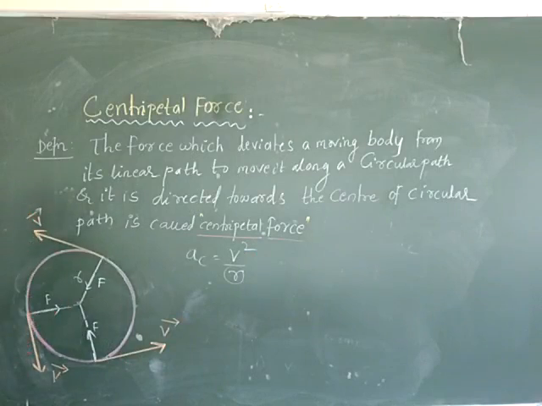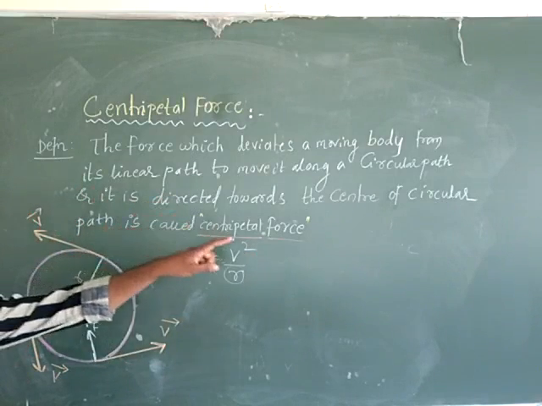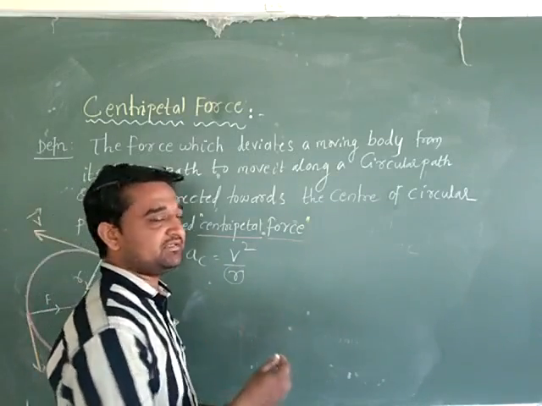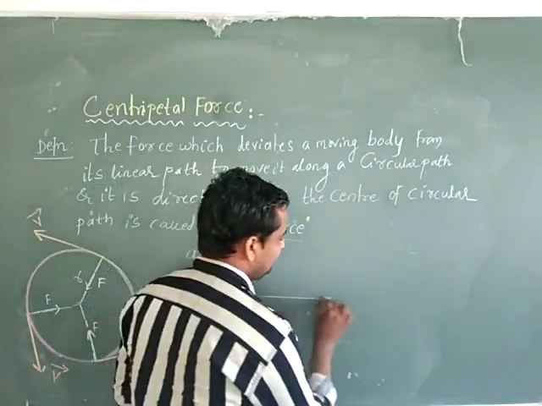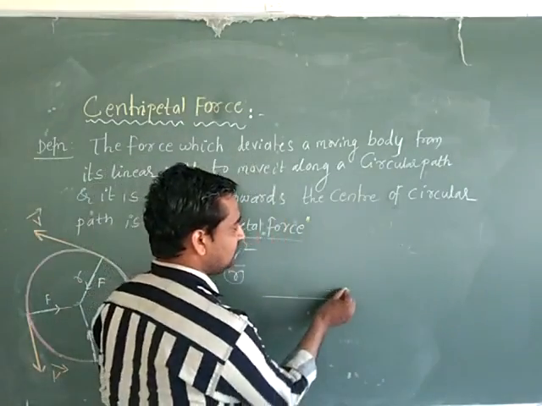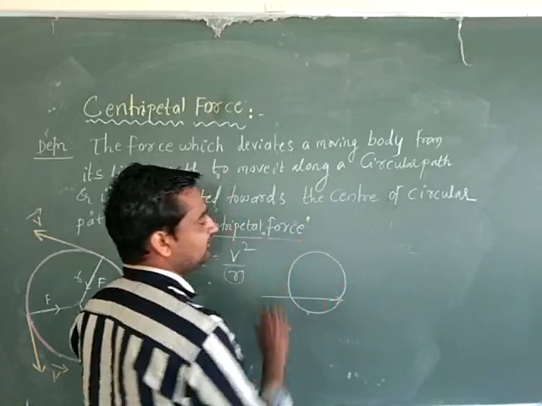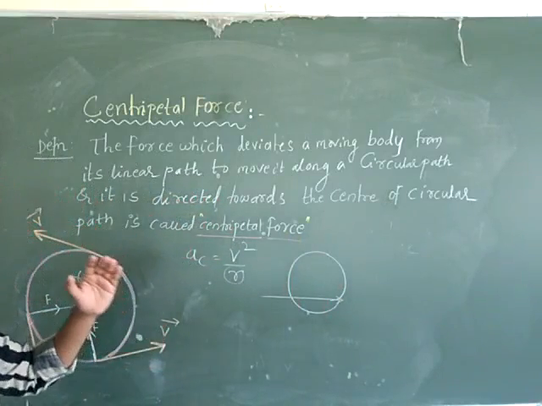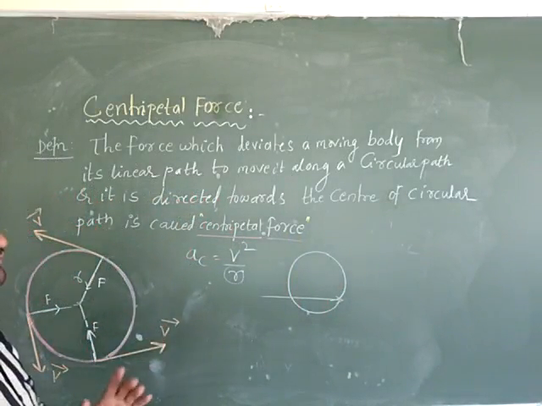Let us see it once again. The force which deviates a moving body from linear motion and makes it move in a circular path. We have to make it move along a circular path. Which force do we require for that? We require a centripetal force, right?